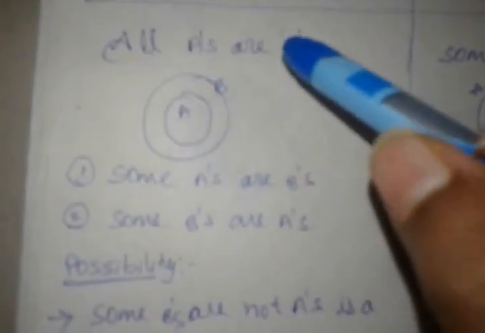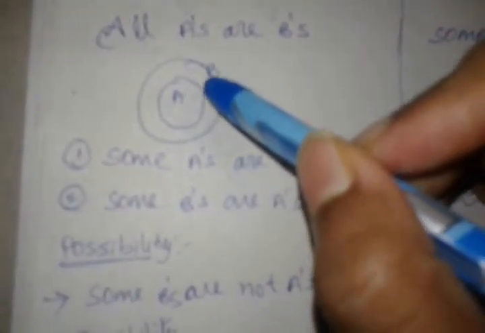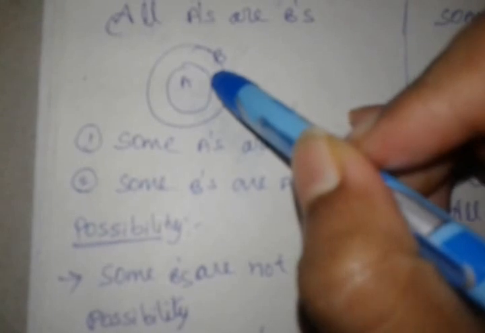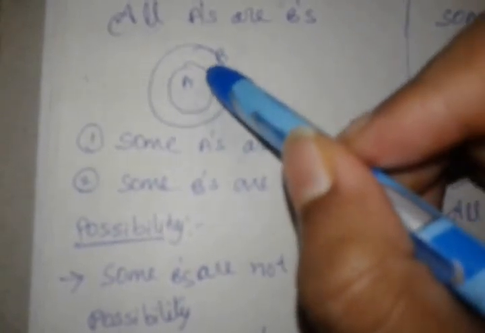And here you see possibility. Some B's are not A's is a possibility. What do you mean by some A's are not B's is a possibility? Some B's are not A's. Here you see the part which is out of the box A is B. So that directly saying that some part of B is not A is a possibility. Yes, it is a possibility.